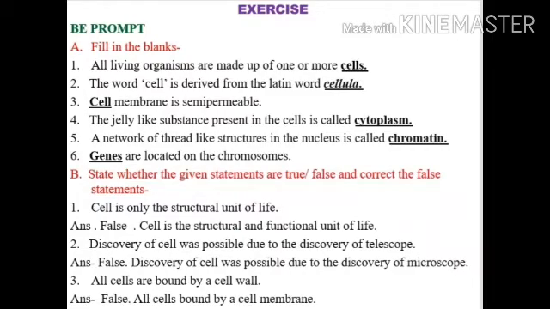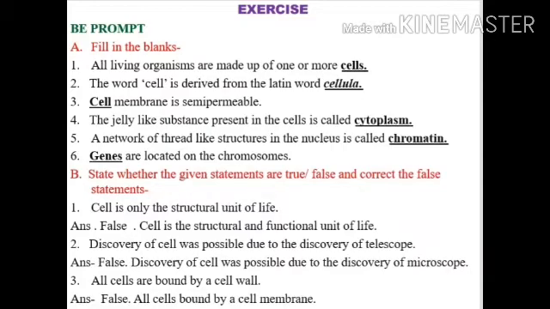Number 5, a network of thread-like structure in the nucleus is called dash. The answer is chromatin. Number 6, dash are located on the chromosome. Answer is genes. Next, question B, true or false, and correct the false statements.